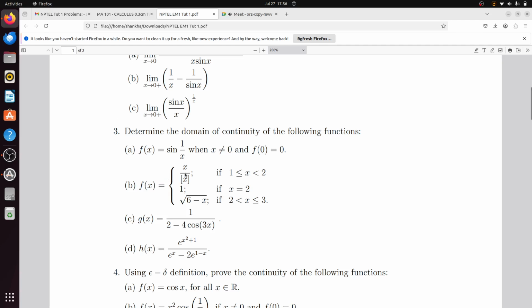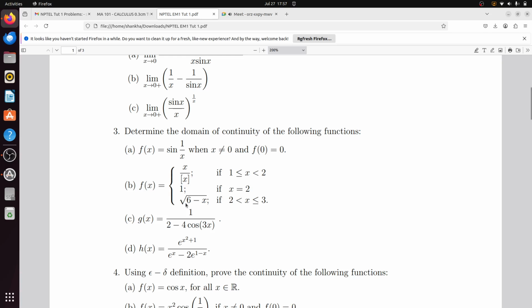Now determine what is the value of this function x by box x as x approaches 2 from the left hand side. From the left side, if you approach like 1.9, 1.99, 1.999, then that will be 2 divided by 1. So the left hand limit will give you 2.